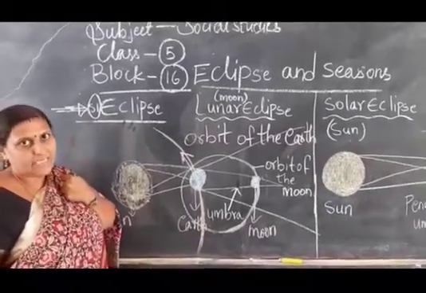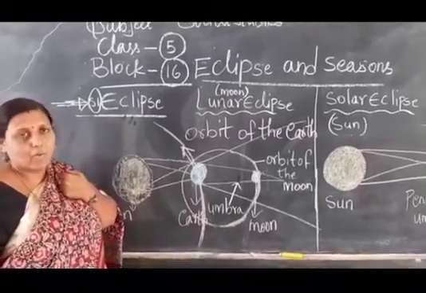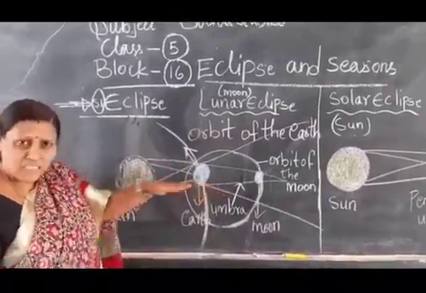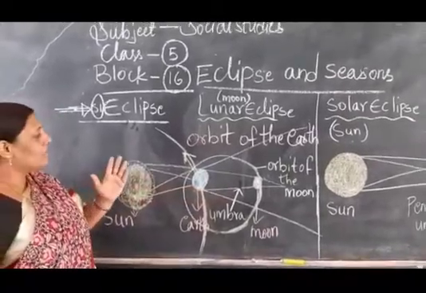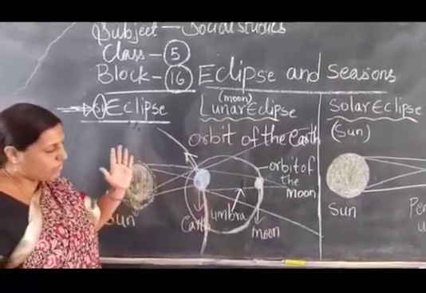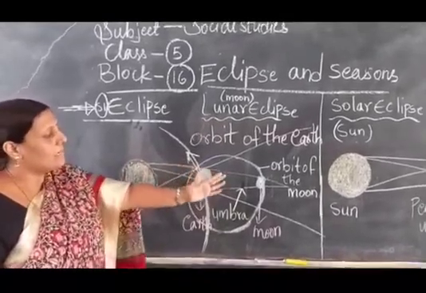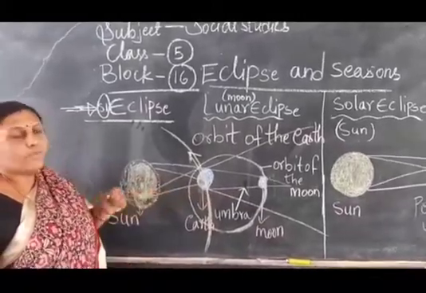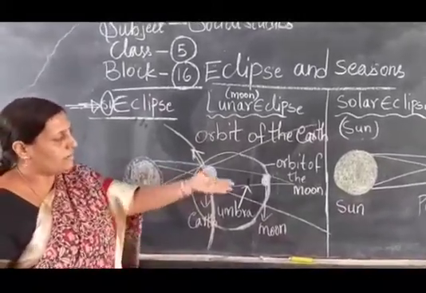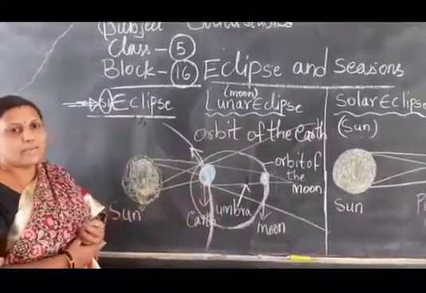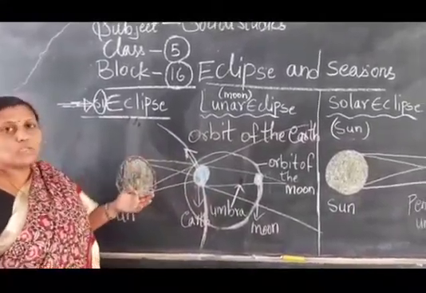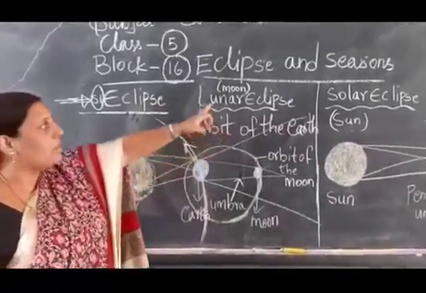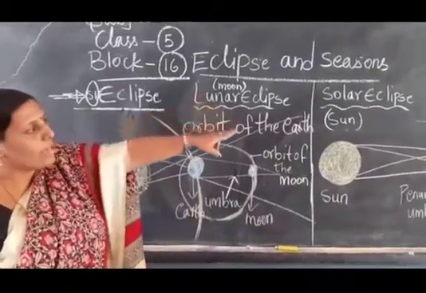What do you mean by eclipse? Eclipse is nothing but a shadow. What happened to the shadow when sun, earth and moon are in a straight line? Then the shadow of the earth falls and it is blocking the way of the moon. So when the three, sun, moon and earth, are in the same line, the eclipse will occur. This is known as eclipse. So today we are going to see there are two types of eclipse, lunar and solar. Lunar means moon, solar means sun.